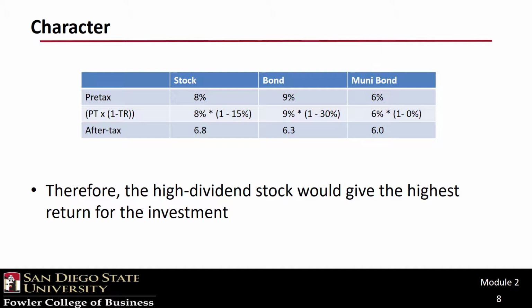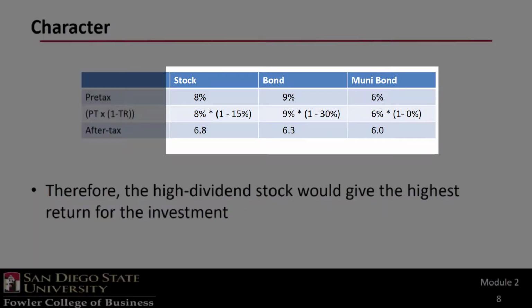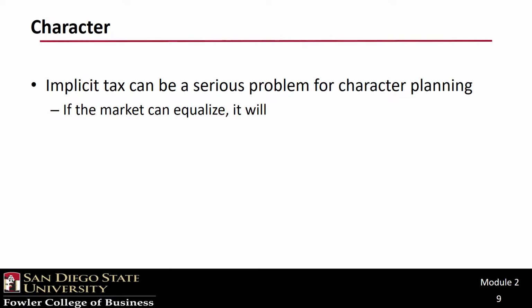Because the character of the 3 investments differs, the tax rate that applies also differs. You can see that the highest pre-tax return, the taxable bond, does not yield the highest after-tax return. We should also remind ourselves that implicit taxes probably play a part in setting pre-tax returns anyway.